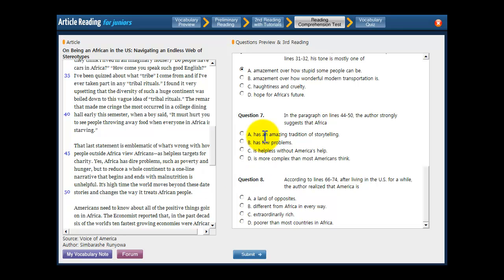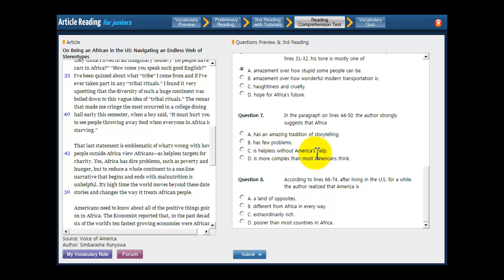Look at A. Africa has an amazing tradition of storytelling. That doesn't sound like anything in that paragraph, so just get rid of that. Africa has few problems. He never says that Africa doesn't have problems. Actually, on line 46, Africa has dire problems, which means really bad problems. So B is wrong.